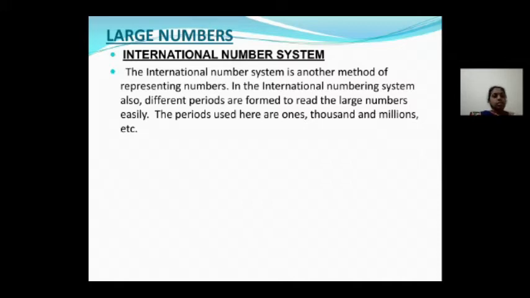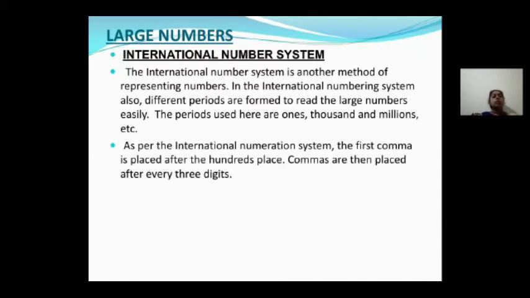International number system is another method of representing numbers. It also has different periods to read the large numbers. What are the periods of this international number system? Ones, thousands, millions, billions, trillions. These are the periods of the international number system.